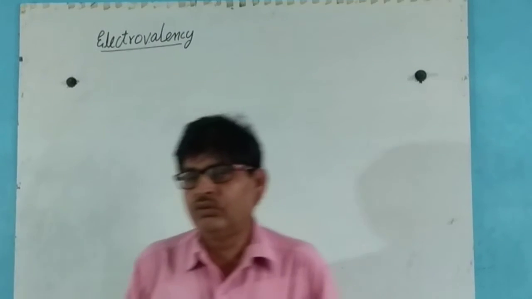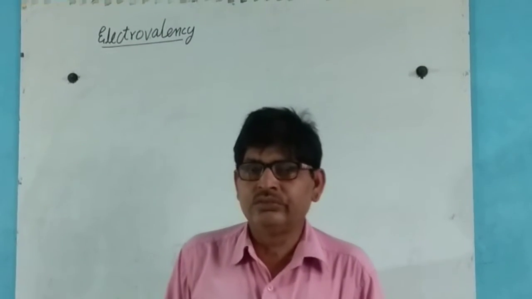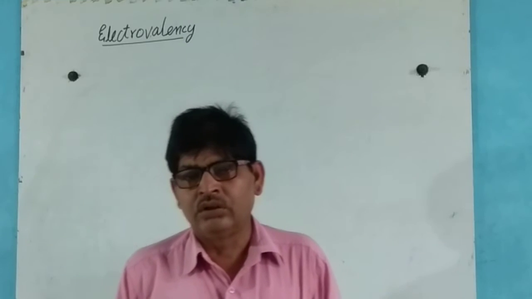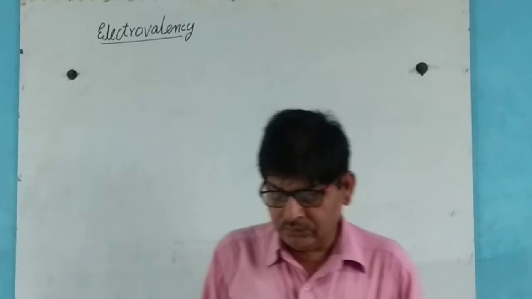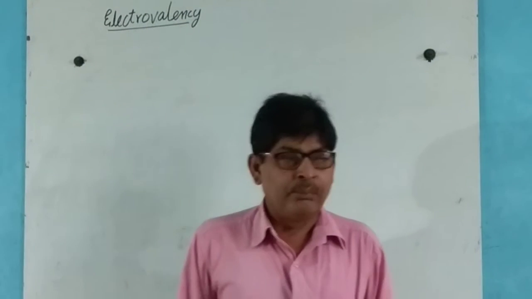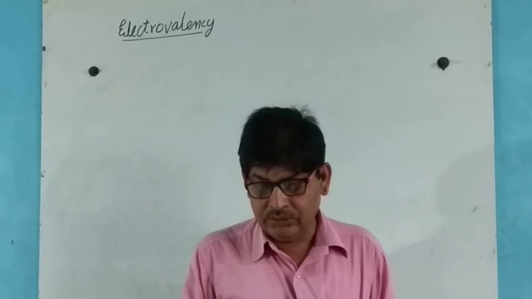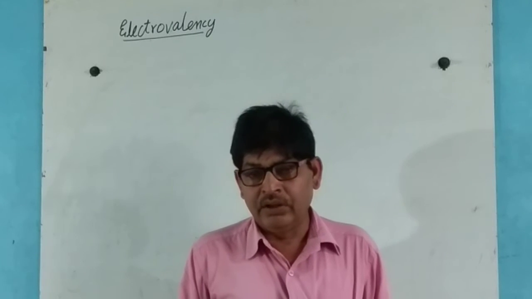Today we are going to discuss electrovalency. The combining capacity of an element is called valency.